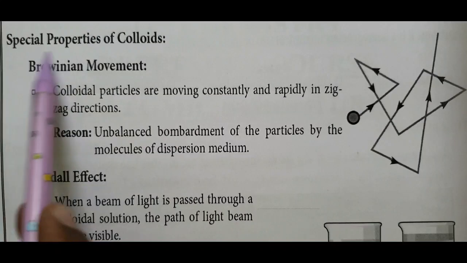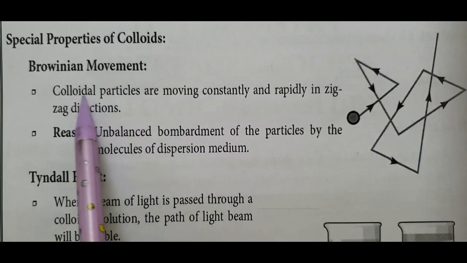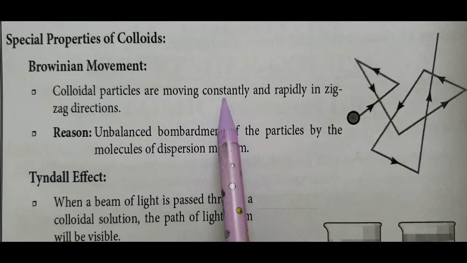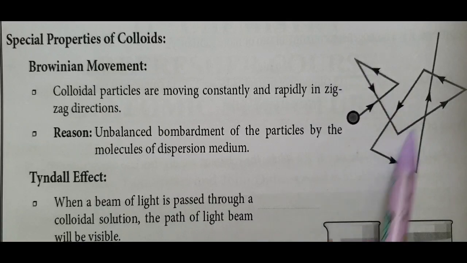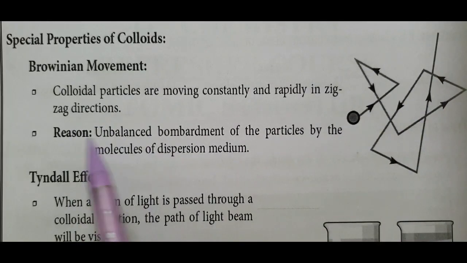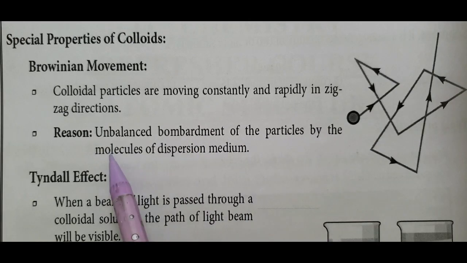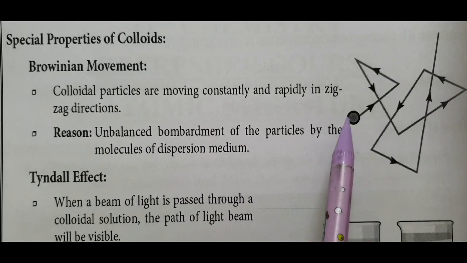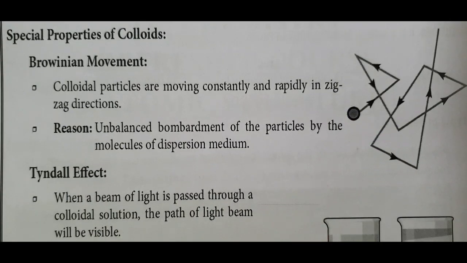What are the special properties of colloids? First one is Brownian movement. Colloidal particles are moving constantly and rapidly in a zigzag direction. In any direction it can move. Reason: unbalanced bombardment of the particles by the molecules of the dispersion medium. Colloidal particles always collide with the molecules in the medium, therefore Brownian movement takes place.